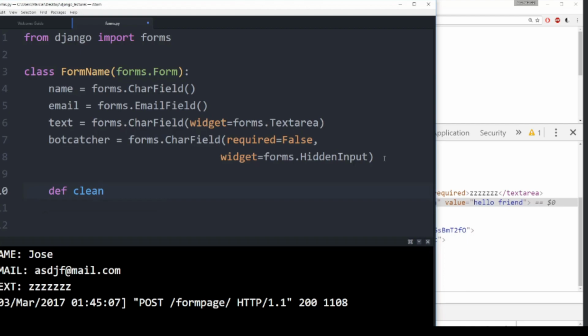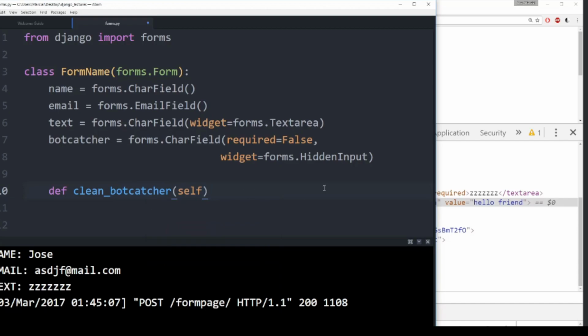So every time you want to create your own custom validator using this default method, you need to say def, so a method inside this class, then you use the keyword clean underscore, and then whatever name of the field you are checking. In this case, it's bot catcher. So you can just copy and paste that. Then Django is going to automatically look for methods inside this class that start with clean underscore, then see if this matches any of the fields.